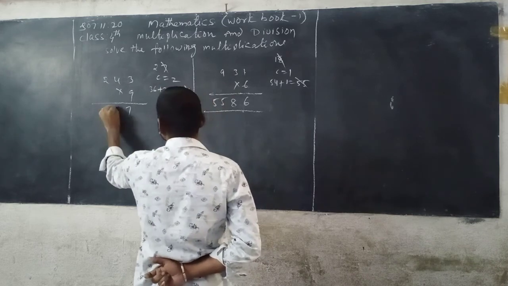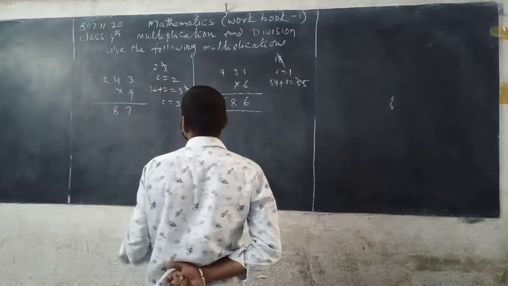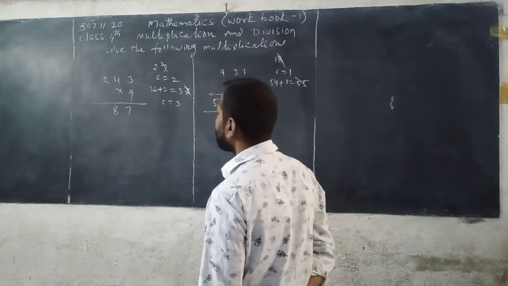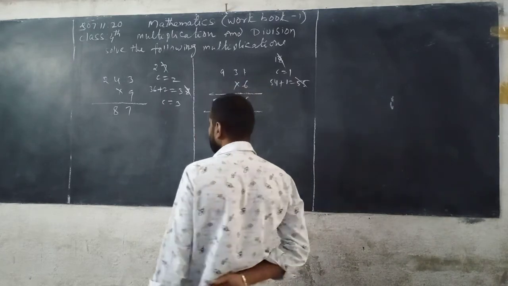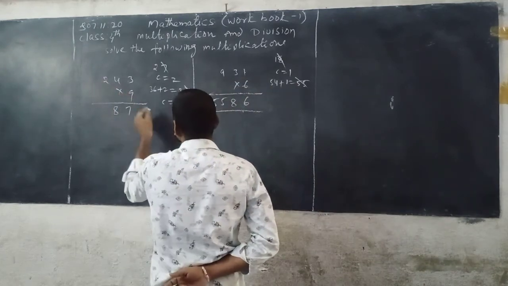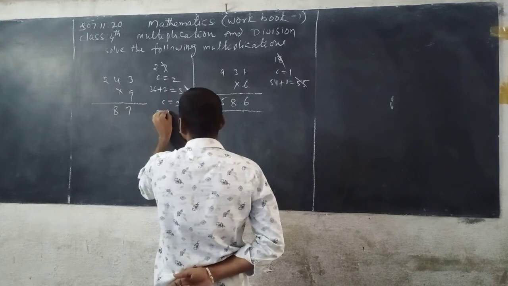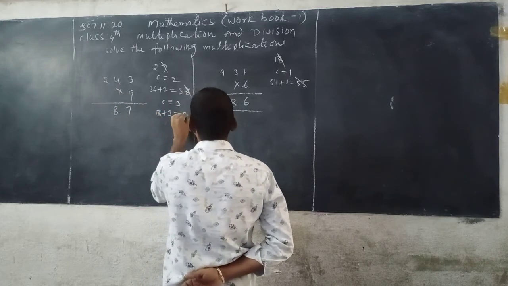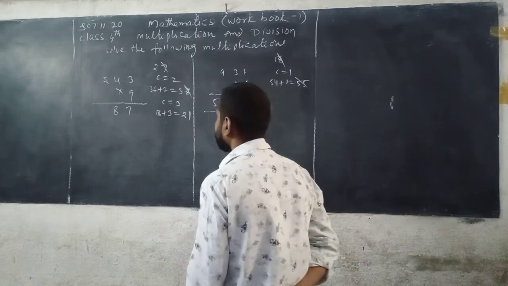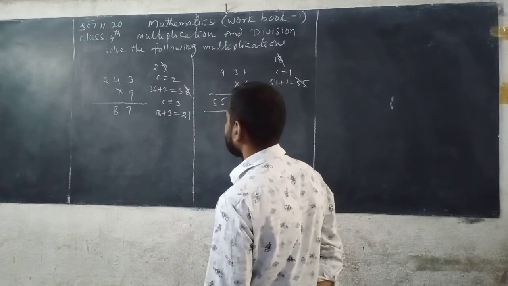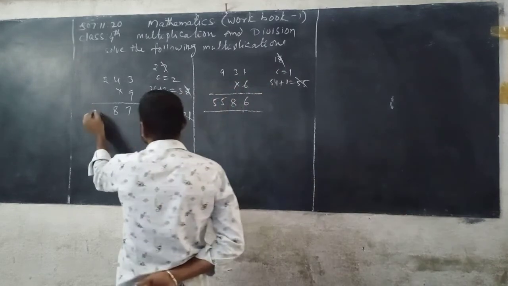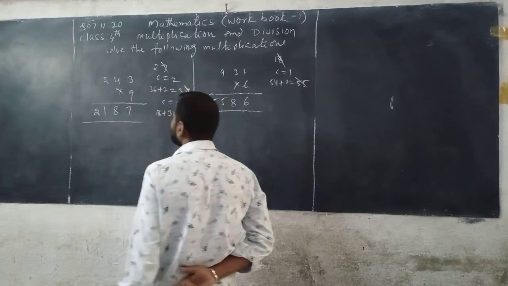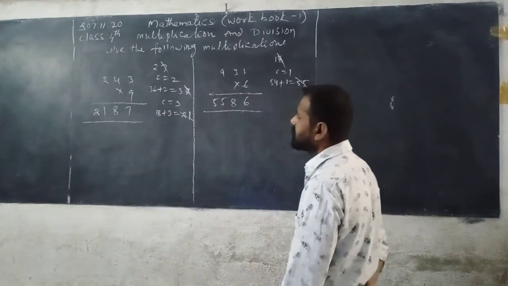In it 8 is taken and carry 3. Next we multiply the digits in hundreds place, that is 2 with 9. 9 2s are 18. 3 is added to 18, you get 21. So you can write total 21. The product is equal to 2187.